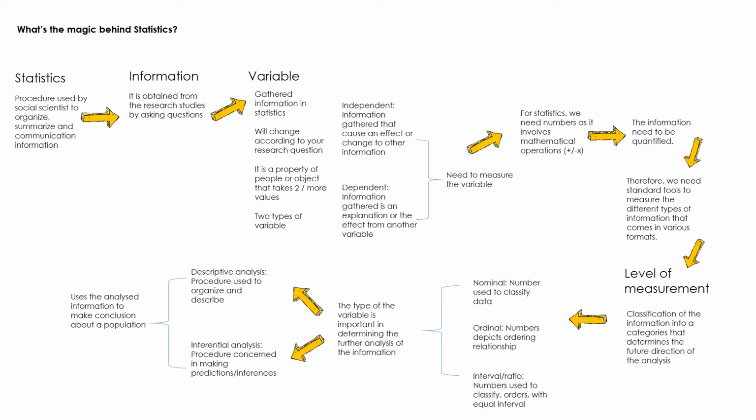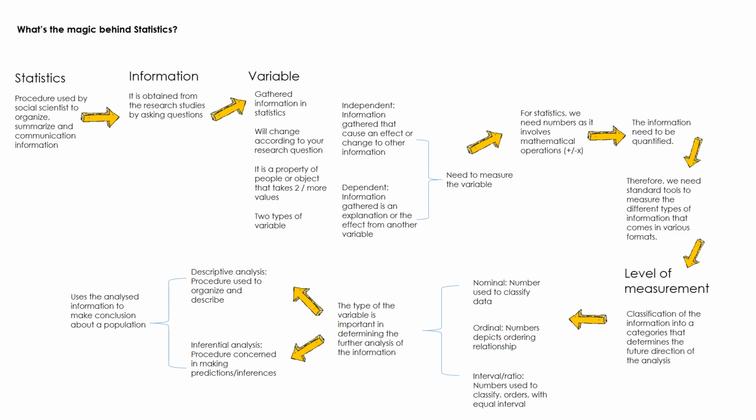Whether we use descriptive or inferential, all these are used for analyzing information to make conclusions about the population. Remember, we started with asking questions, asking for information. In statistics, we collect the information, organize it, summarize it, and communicate it back. For that, you need to have the information. The information comes in various formats, so that's why it is called a variable. These variables need to be measured.